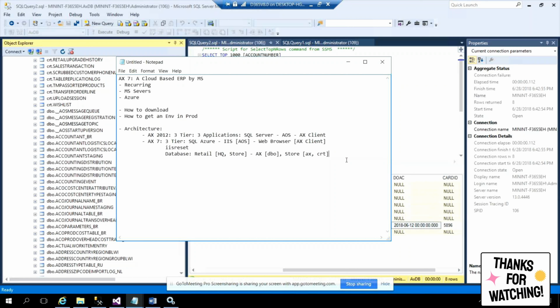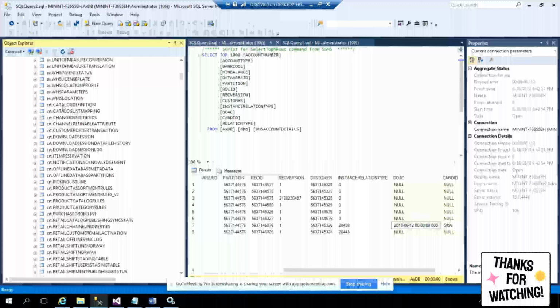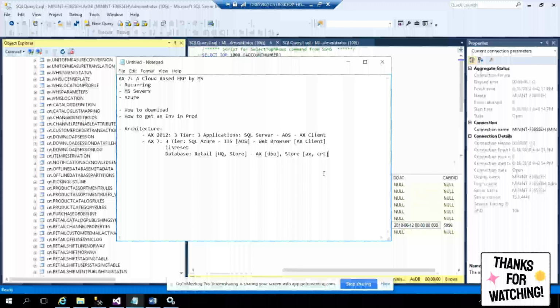So now we don't want to go for 2 or more databases, because we want to save the money of Microsoft customers. We are Microsoft, say for example. We want to save some money for the customer, saying, hey, you don't need to buy more than one database. So how is it possible? We'll accommodate all the tables in one database, using different schemas to identify AX dot or CRT dot. And that's why you see multiple schemas. And this is about your database.